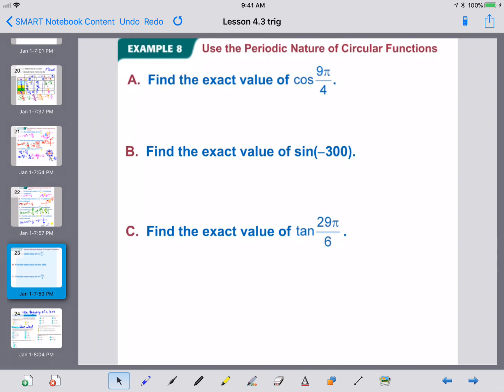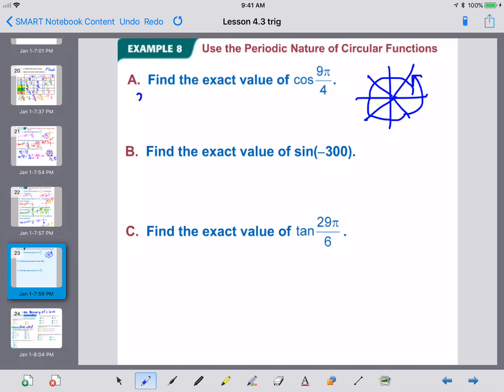So let's look at 9 pi over 4. We know it has a 4 in the denominator. We know it's related to 45 degrees. But which quadrant does it land us in? That's what you need to think about. Where is it going to land me? It is related to 45 degrees, but how? So you can do the trick we did on the one page, where you think, okay, those are 45-degree sections. That's a pi over 4 each time. So 1, 2, 3, 4, 5, 6, 7, 8, 9 lands me back in the first quadrant.